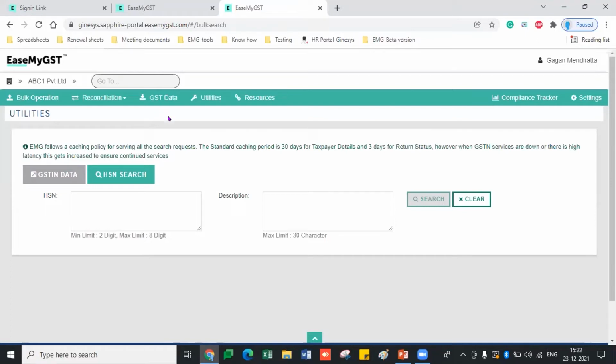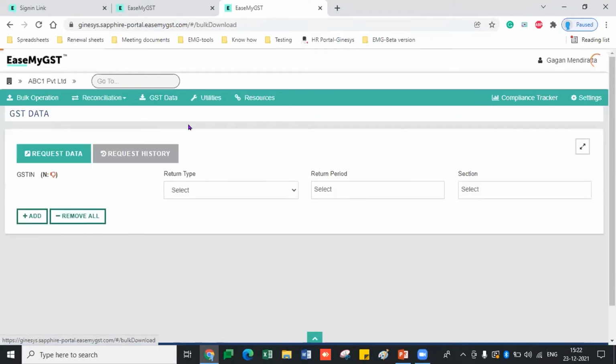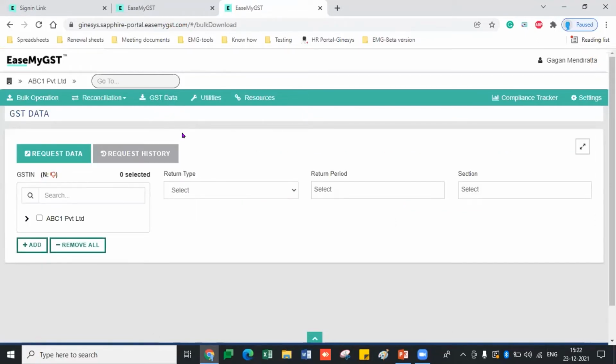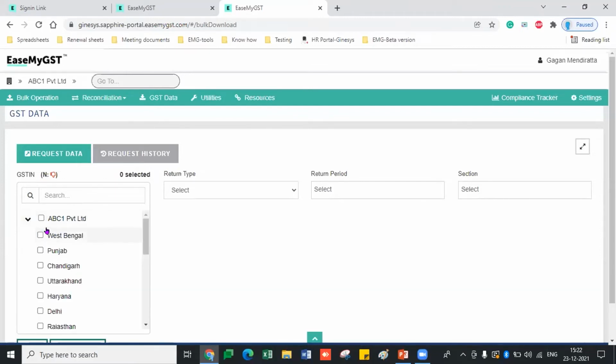Right. Okay. Now coming to the GST data. What does the GST data section say? We are giving you this separate section for downloading all the GSTR returns data from the government portal. This feature was firstly available in EaseMyGST only for the GST invoice. Now we are coming up with the PAN level data download, meaning for all the GST numbers, you can download the data in one go.